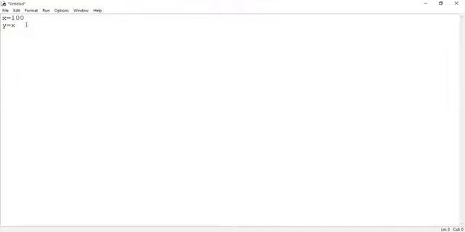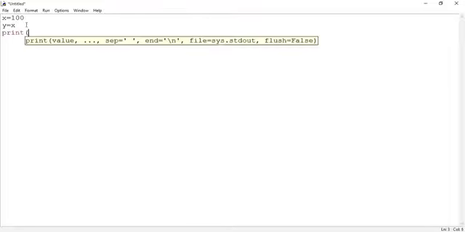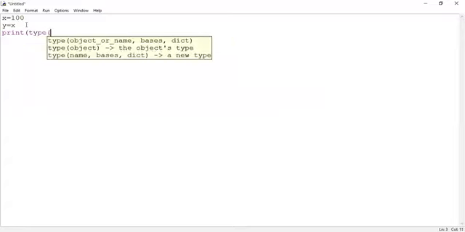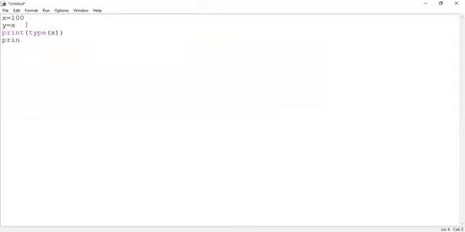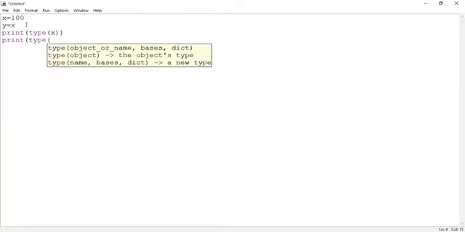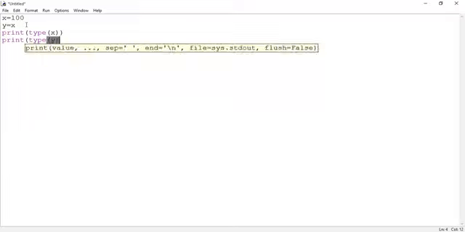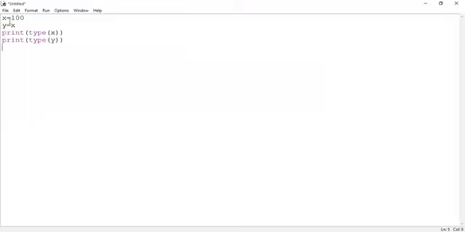If you have any doubts, you can show it practically with the help of the type function. Print the type of X, and print the type of Y. X is assigned 100, and Y equal to X. Now what is the address of X and the address of Y?